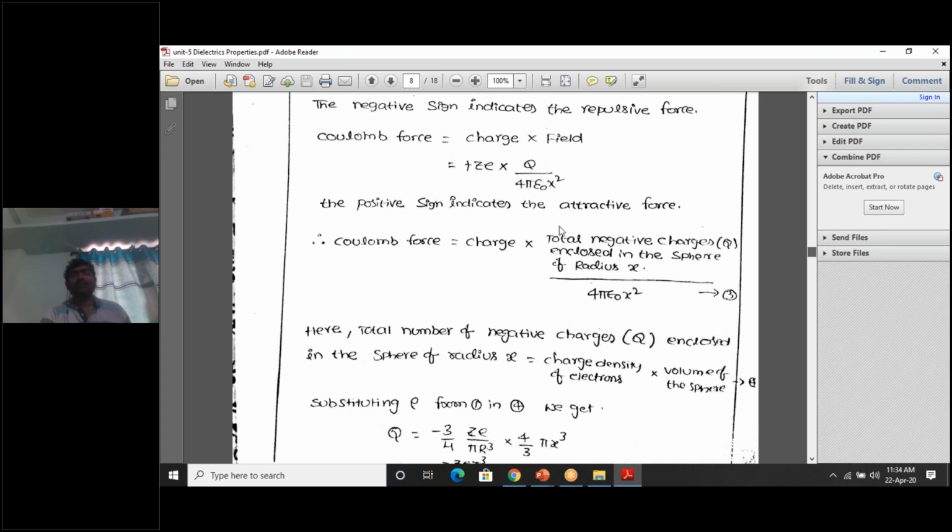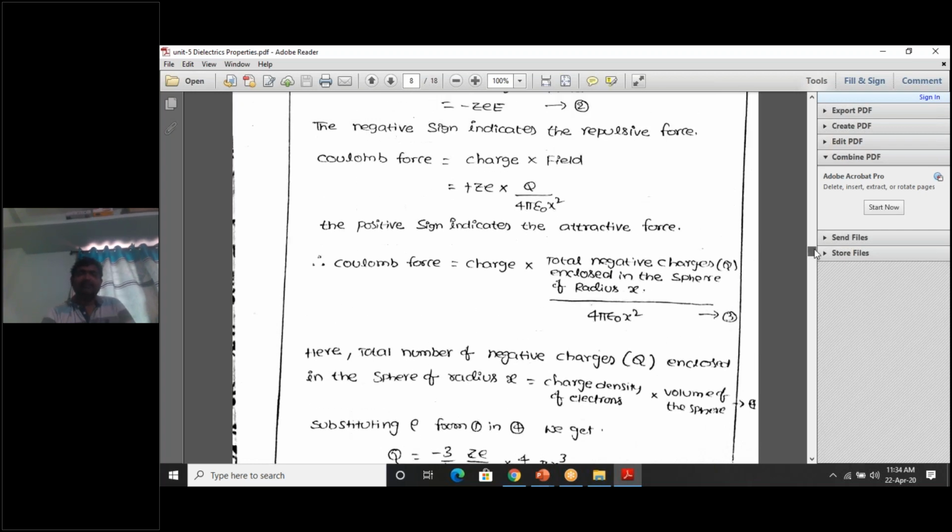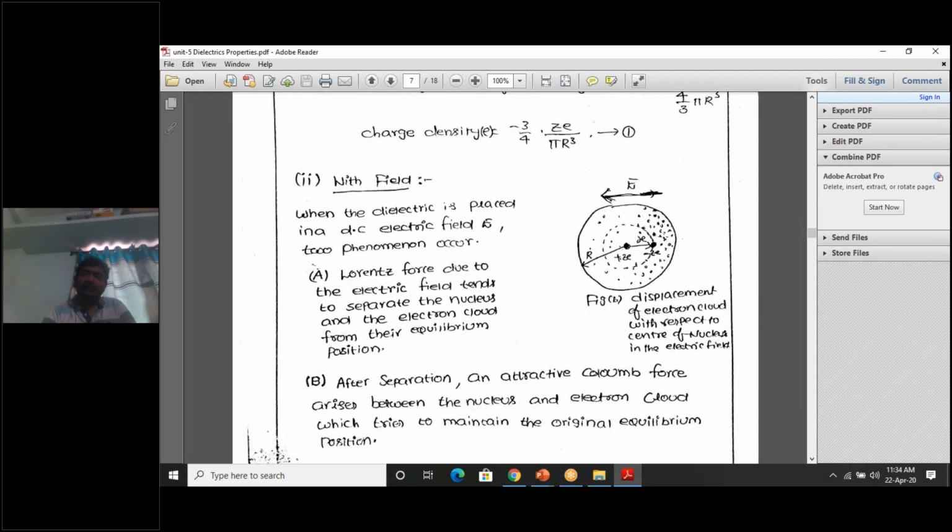Here Q is the total negative charge Q enclosed in the sphere of radius x, which means capital Q is the charge enclosed, not the total charge inside the atom. That is the entire total charge. But capital Q is the charge enclosed in this smaller sphere.